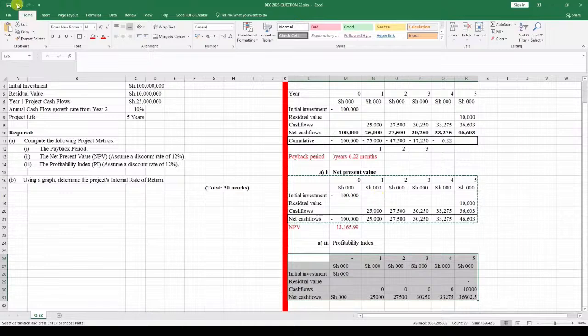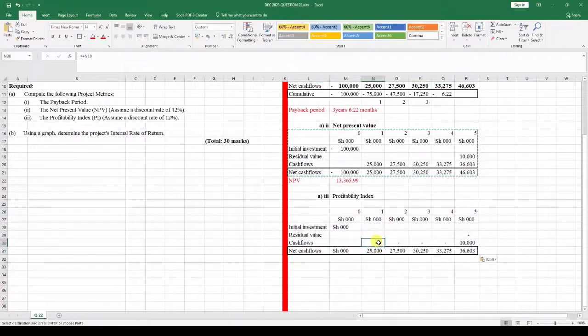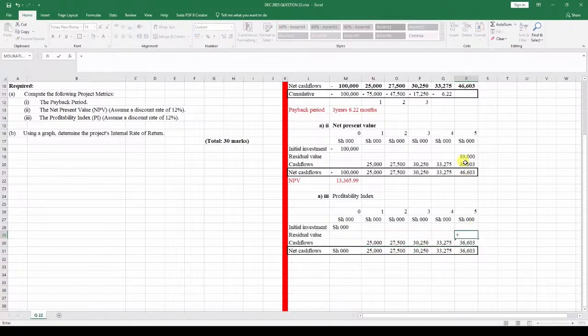Oh, it's refusing, so we just look for an alternative way, put it like that. So with these values, we can just link it with the first value right over here, and we can just drag it moving across like that. The residual value picks from here. So these represent the net cash flows.